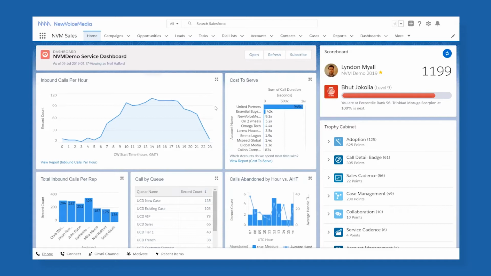Our recommendation is to start with Salesforce, because the greatest value from using New Voice Media comes from the ability to interact with the data within Salesforce. However, businesses sometimes have pressure to replace existing contact center solutions or phone systems, and in this case, you can always implement New Voice Media standalone first and then add Salesforce afterwards.